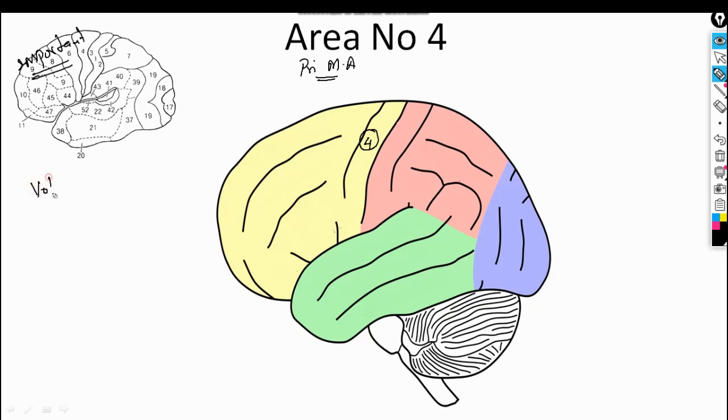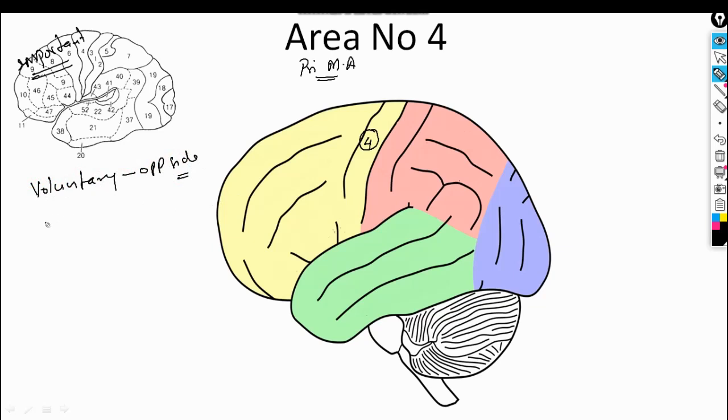Clear? It has voluntary motor activity and it controls the opposite side of the body. Clear?